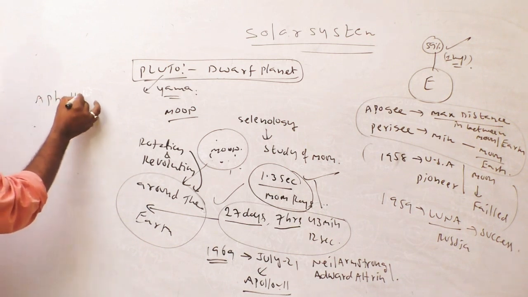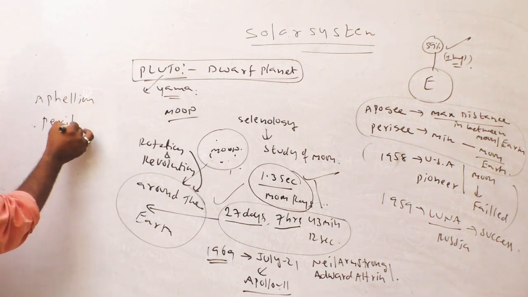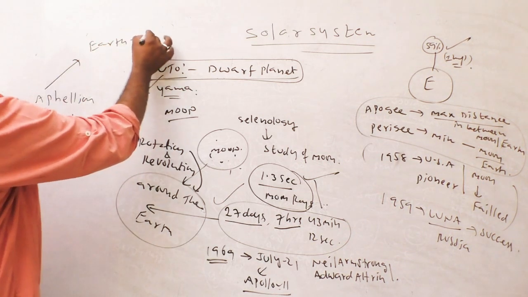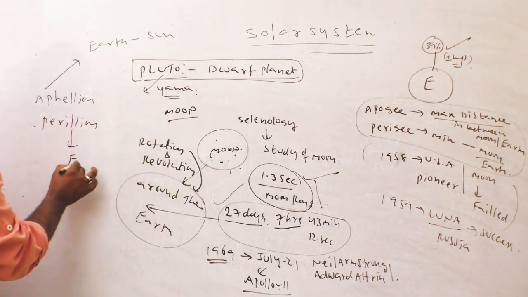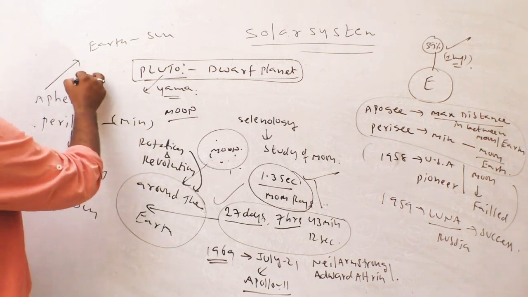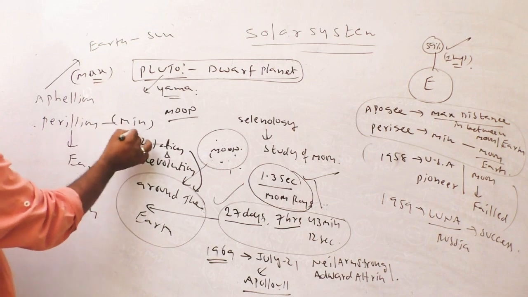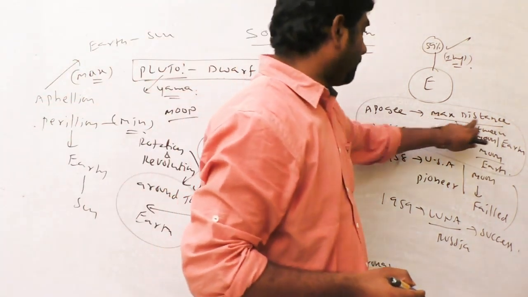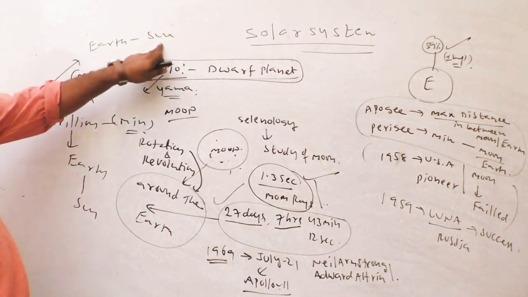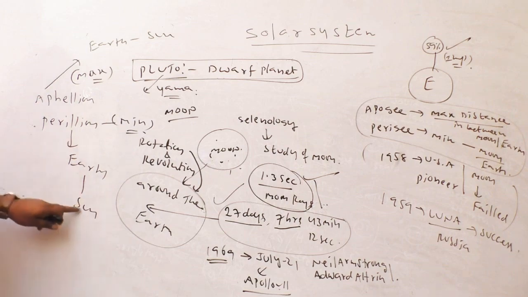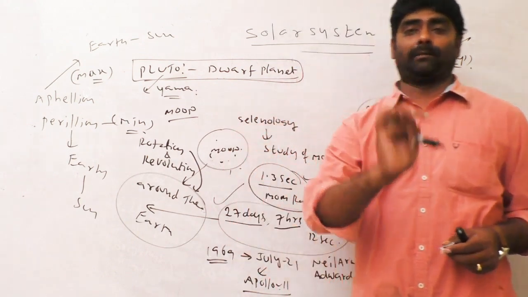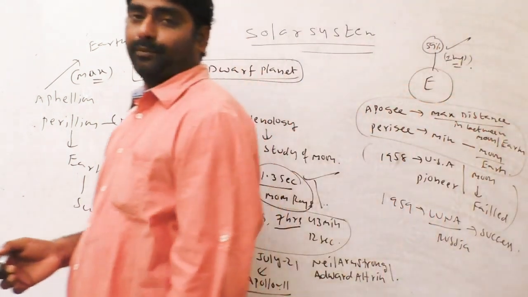Even if you see aphelion and perihelion, these two words concern the Earth and the Sun. Perihelion, minimum distance. Aphelion, maximum distance. Here, maximum distance between Moon and Earth; here, maximum distance between Earth and the Sun; minimum distance between Earth and the Sun. So aphelion, perihelion, apogee, perigee, four terms, very, very important from the exam point of view.